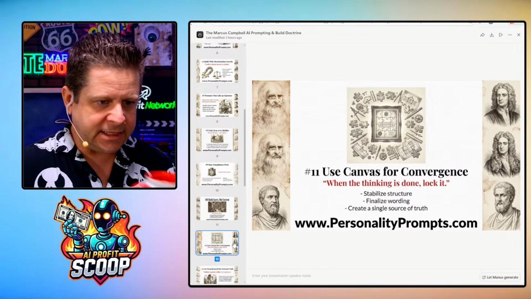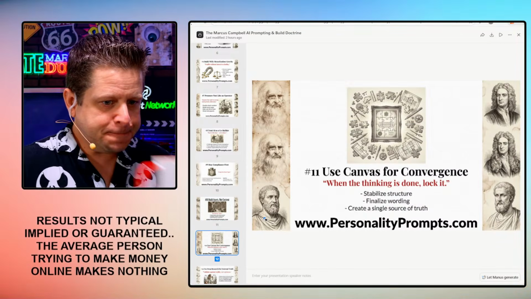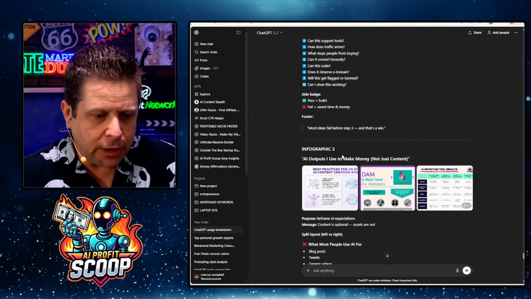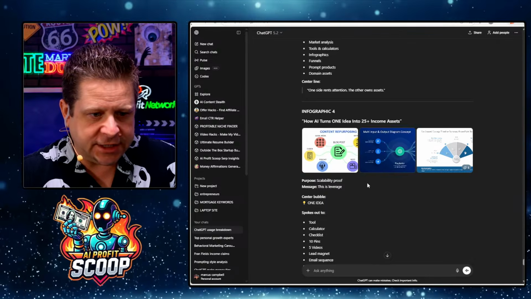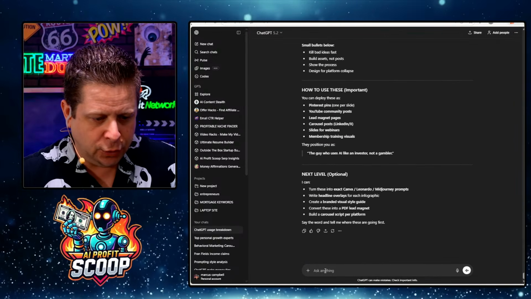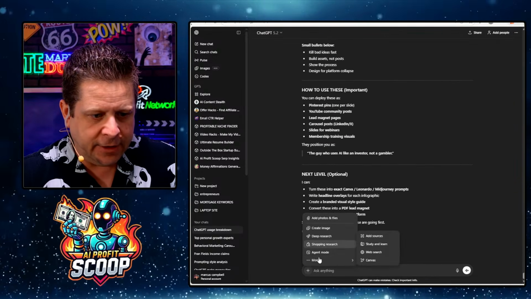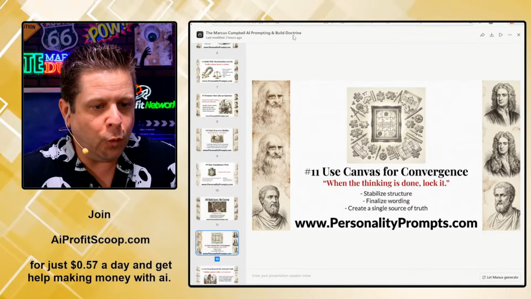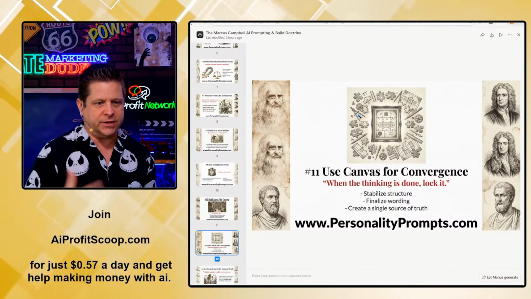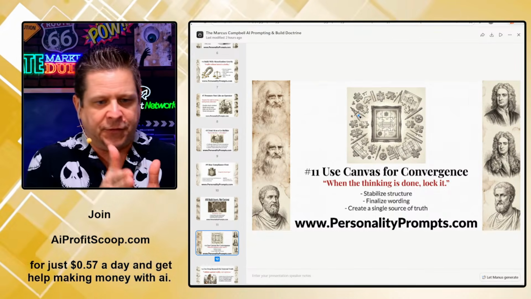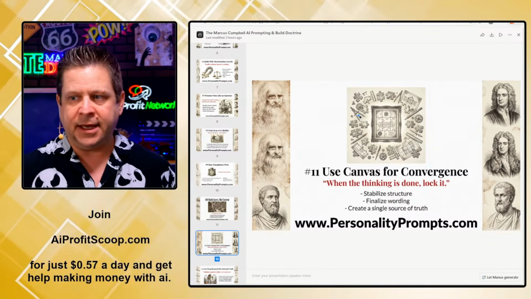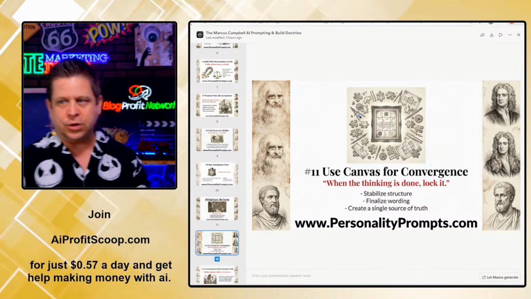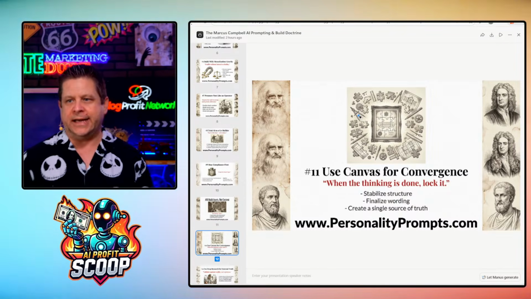Now, next up, using Canvas for conversions. When you use Canvas in here, you can go through and you can start to see, with Canvas, you can make tools. You're just going to go down here, go down to Canvas, and you can make web tools and software and stuff like that. What we're doing is we're using Canvas for conversions. We're taking the thinking and locking it in something, stabilizing the structure, finalizing the wording, creating a single source of truth.